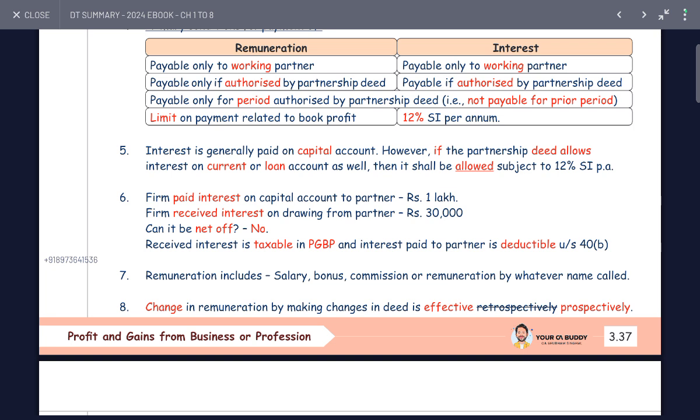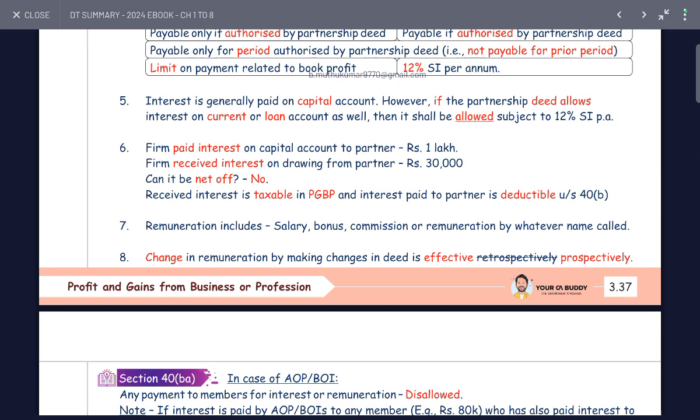Example: the firm paid interest on the capital account to the partner of 1 lakh. The firm received interest on drawings from the partner of 30,000. The firm paid interest of 1 lakh and received interest on drawings from the partner of 30,000. The interest received is taxable under PGBP, and the interest paid to the partner is a deduction subject to section 40B.